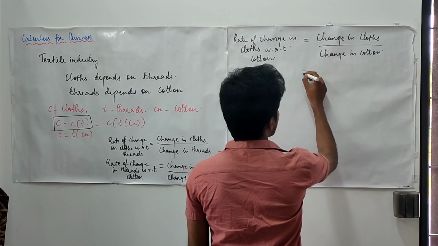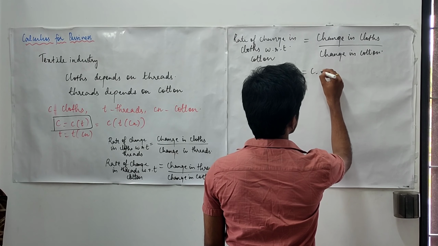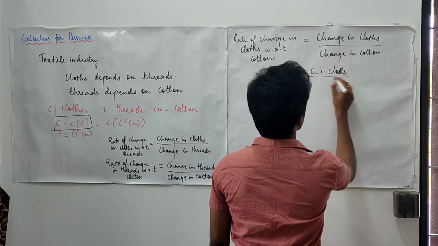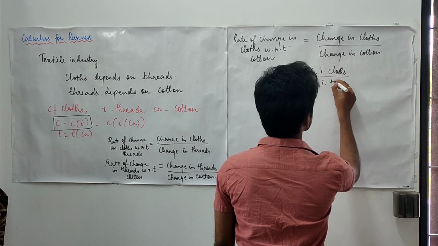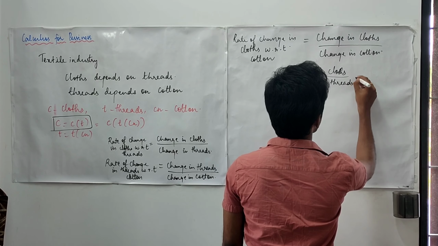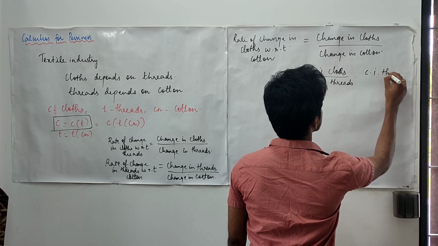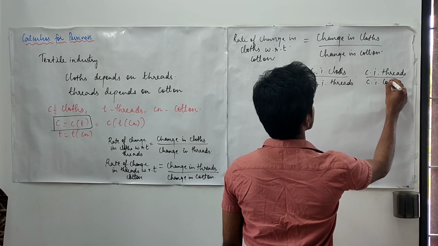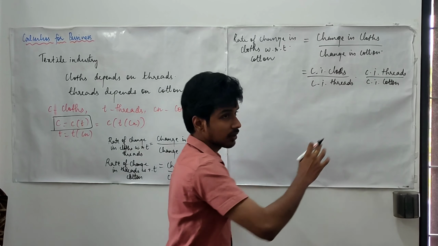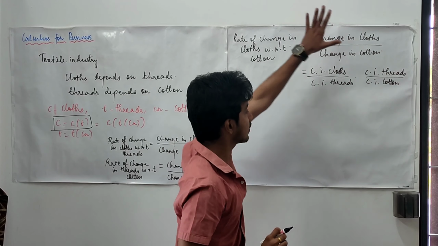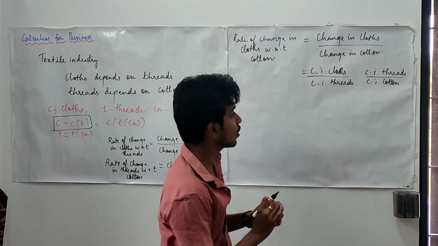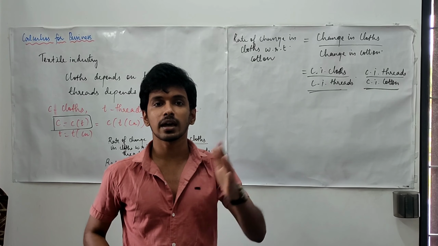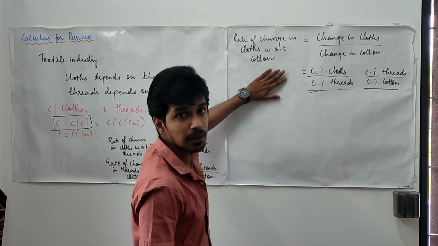So let me write the change in clothes upon change in threads, and the change in threads upon change in cotton. This gets cancelled and I will be left with this thing. Now I know what each of these is, and with these two things I can write down the change happening here.